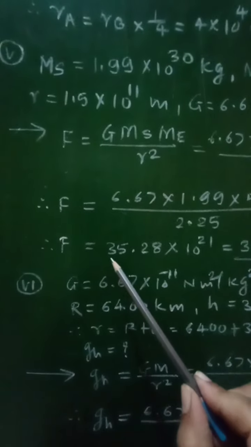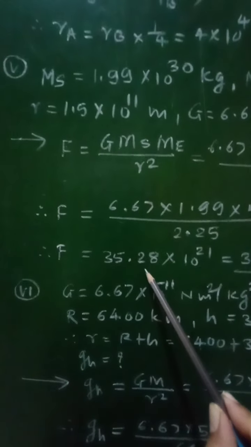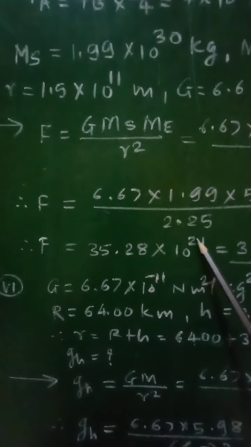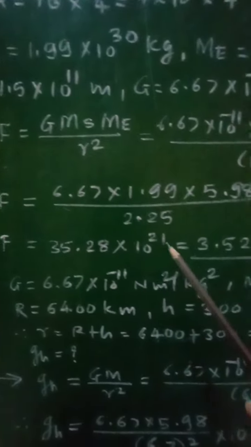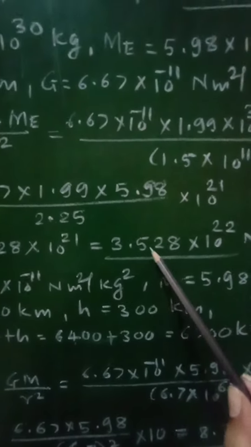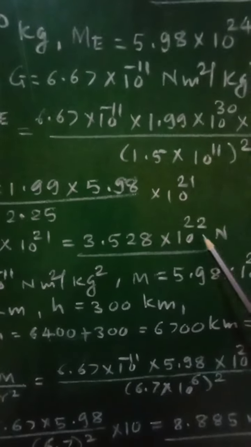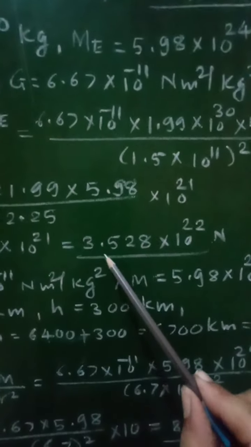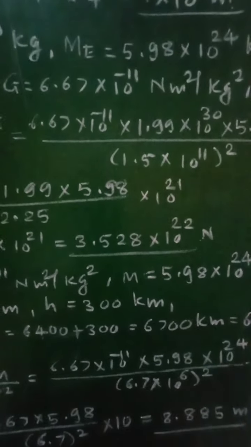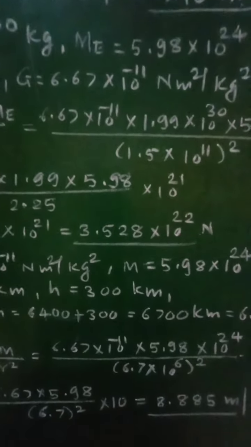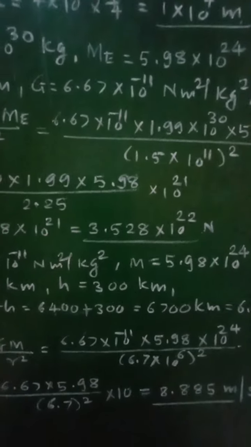Therefore, F will be equal to 35.28 into 10 raised to 21, which comes out to be 3.528 into 10 raised to 22 Newton. This will be the required force between the sun and the earth.